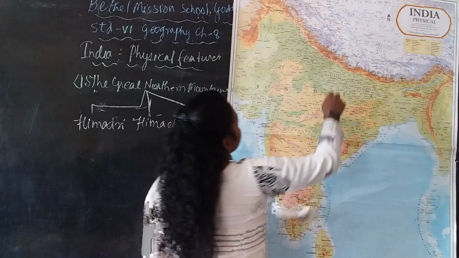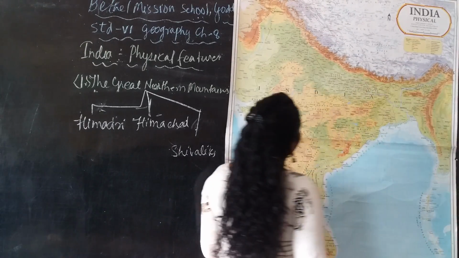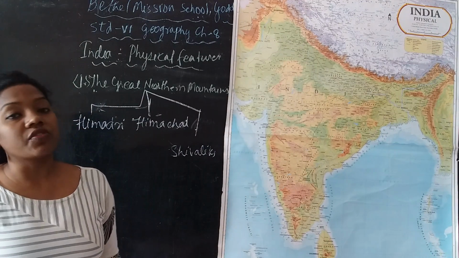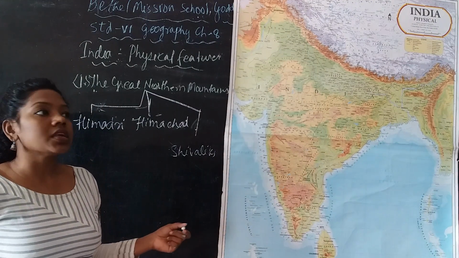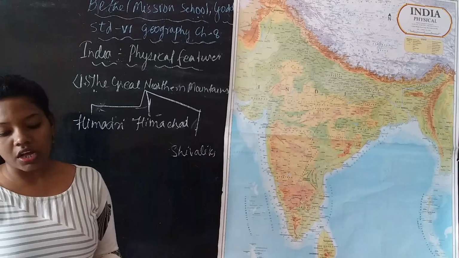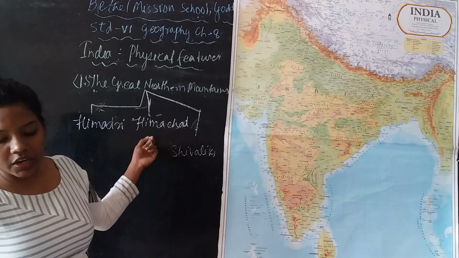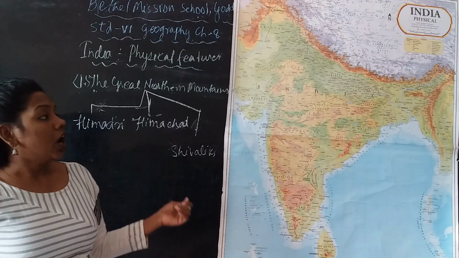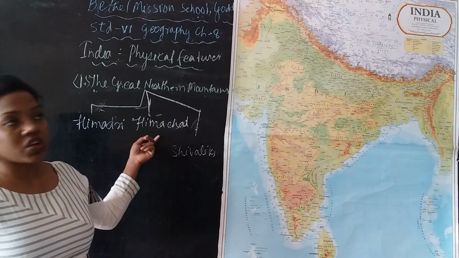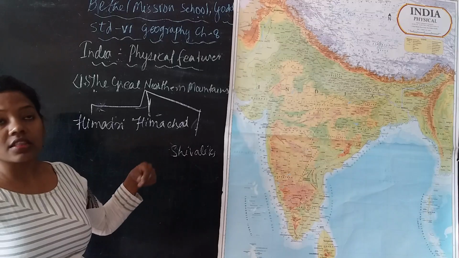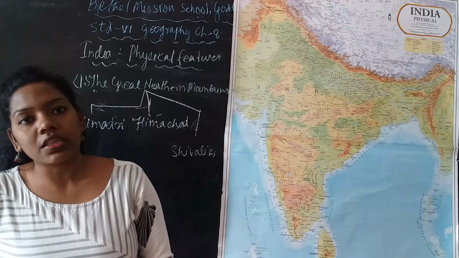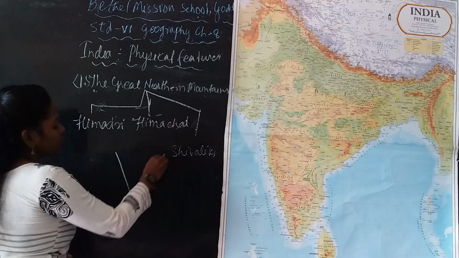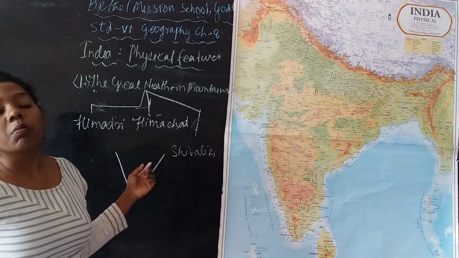That means the lowest ranges. In this region, the average height is 4,500 meters, and the major hill stations are situated in this Himachal. Then you have the Pir Panjal and Dhauladhar, which are the major ranges of the Himachal. It has a number of longitudinal valleys. Valleys means U-shaped or V-shaped spaces between the mountains.